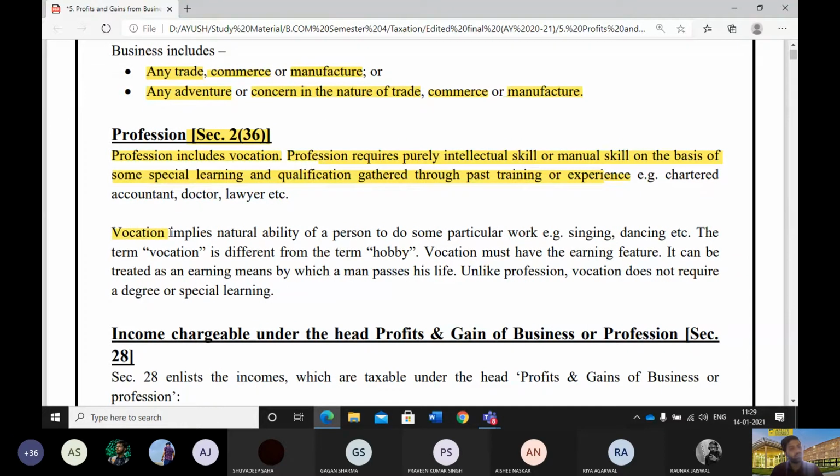Now what we mean by vocation: vocation implies the natural ability of a person to do some particular work. You can see that there are some natural persons, like for example, sometimes we see certain persons who have natural skills. Either they can calculate manually very fast, like what we have seen in the case of the famous mathematician.